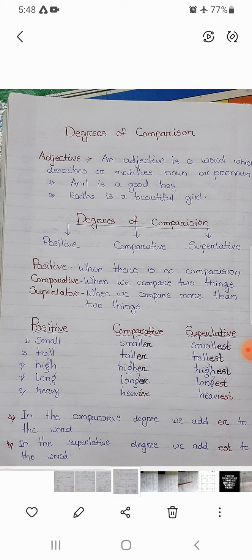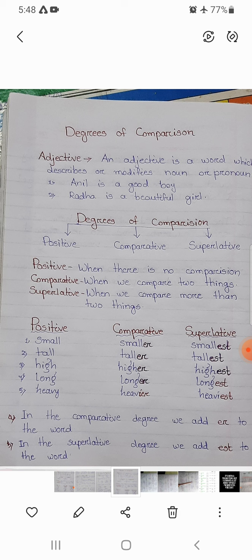Small, smaller, smallest. Tall, taller, tallest. High, higher, highest. Long, longer, longest. So when you change from positive to comparative, we have to add er. When you change from positive to superlative, we have to add est.